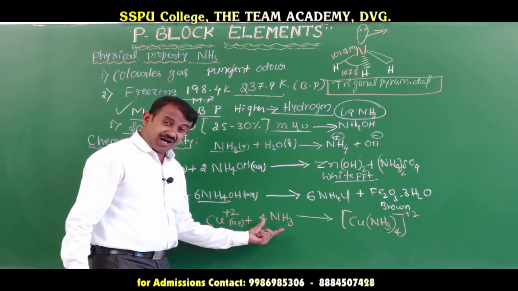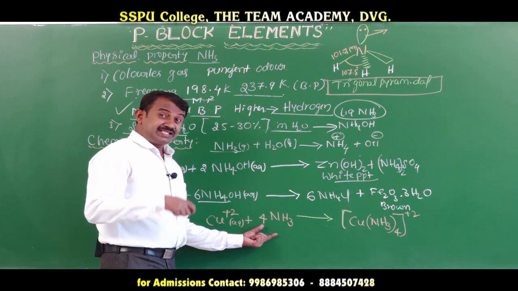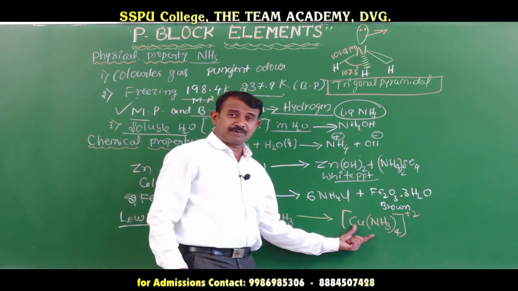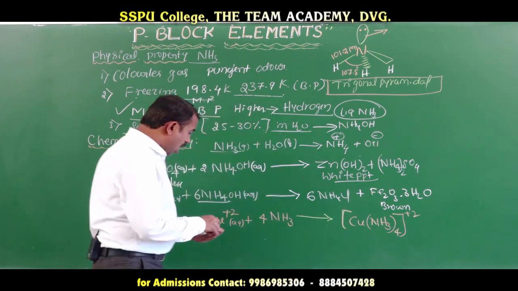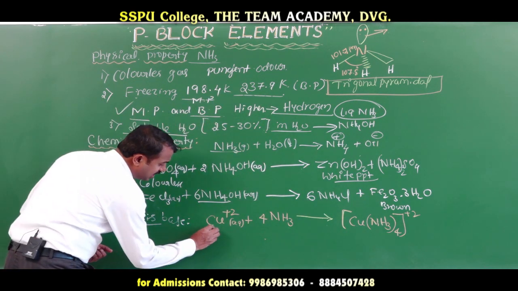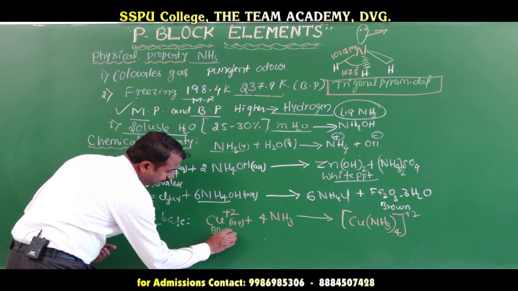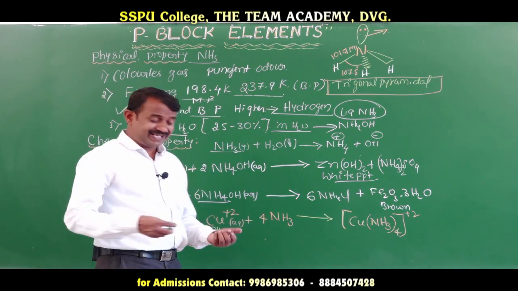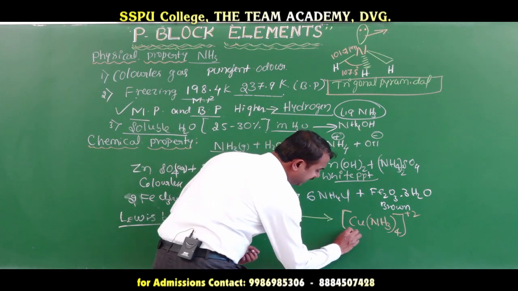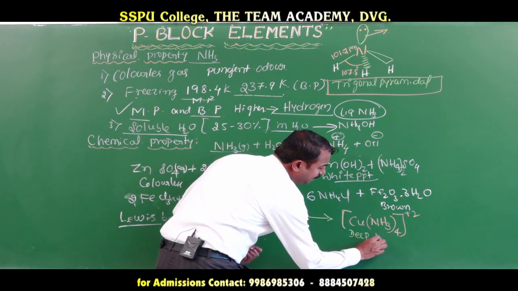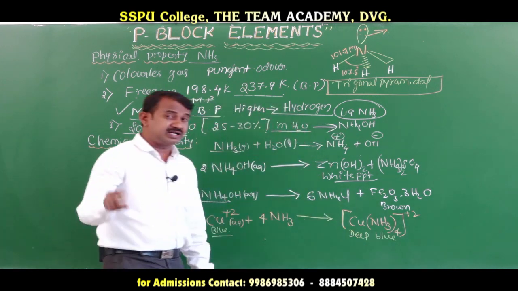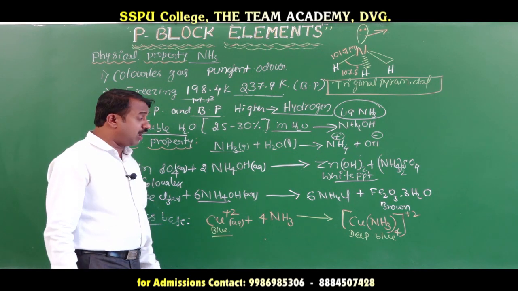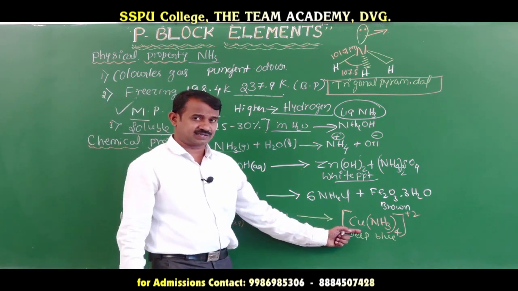Here, what is the role of ammonia? It donates the pair of electrons to the central metal atom to form a complex compound. What will happen? The copper shows a blue color. When the complex forms, its color intensity increases, forming a deep blue color. We can observe the deep blue color. That is the tendency to attract electrons to form a complex compound. This is one of the factors.